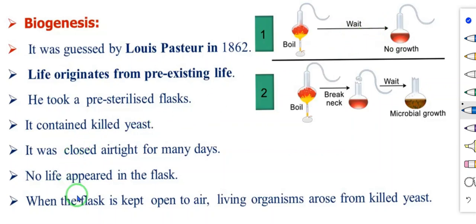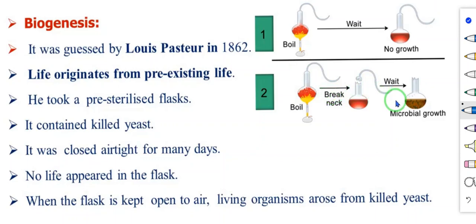Then, when the flask is kept open to air, living organisms arose from killed yeast. So here also the same thing: the flask is present, inside killed yeast also present. But here there is no lid. See, first one closed; here, second, the lid was broken.